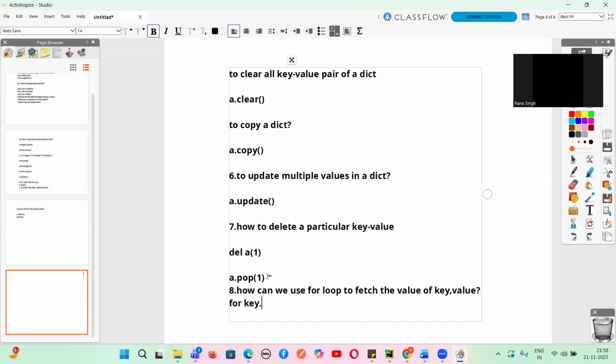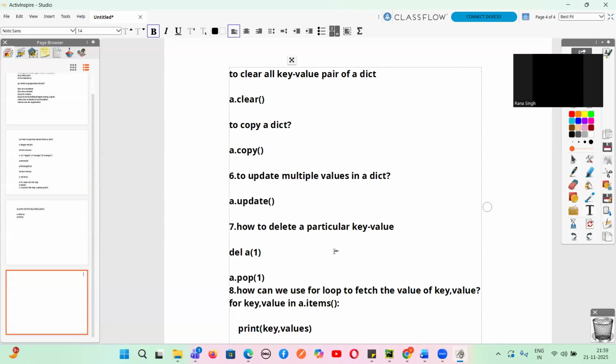For key comma, what do we write? For key comma value in whatever dictionary, A dot what we did, items. Yes or no, guys? A dot items, and then we were printing the key value. Yes or no, guys? We're printing this key comma value. So this is what we have learned today, guys, from the dictionary.